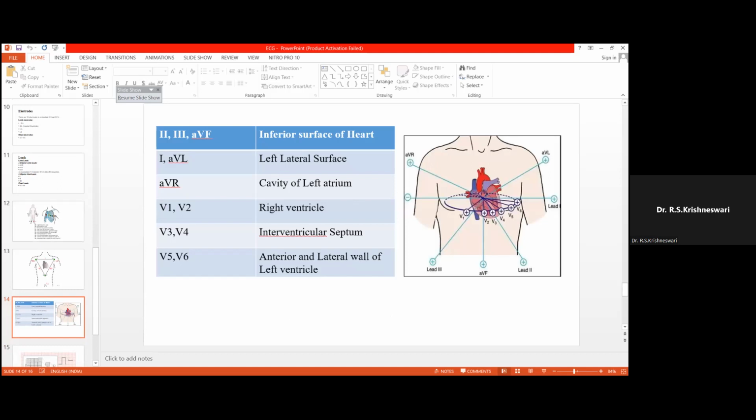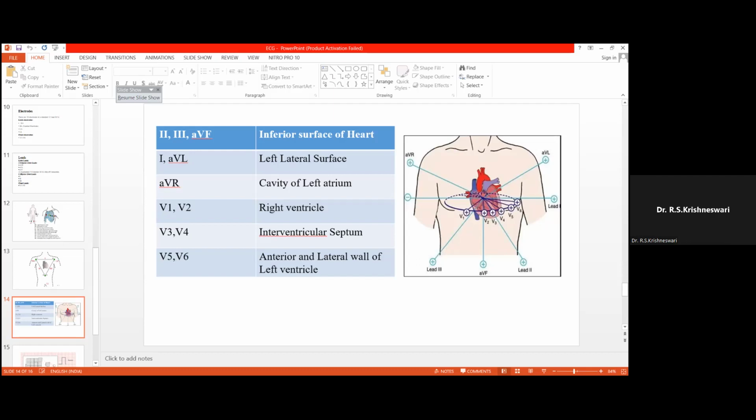This travels from positive towards the negative pole, and lead 3, lead AVF, and lead 2 will be seeing the inferior surface of the heart. I hope you understand. From the positive, it will be seeing upwards.